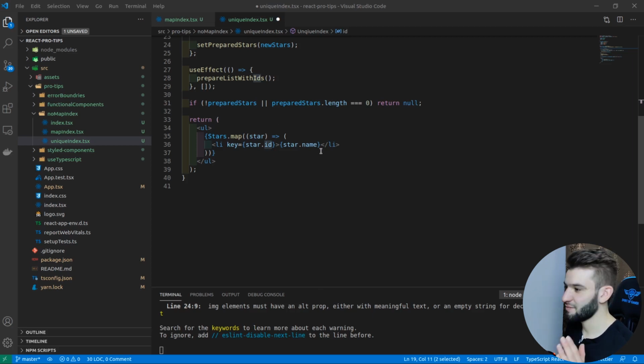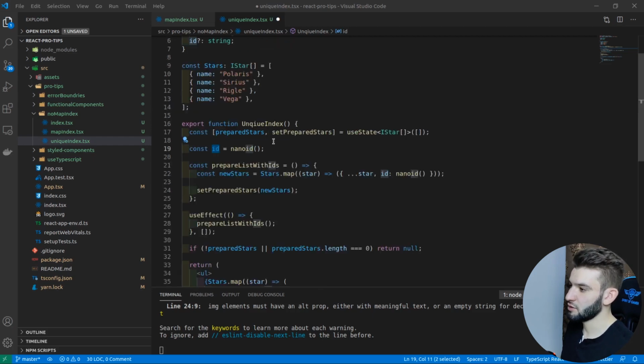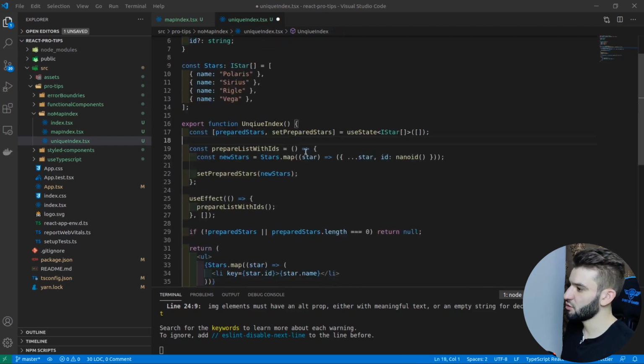So in that case, you're going to drastically lower the performance. You're going to see a lot of performance issues. So don't do this. This is bad, really bad. So just go through this approach.